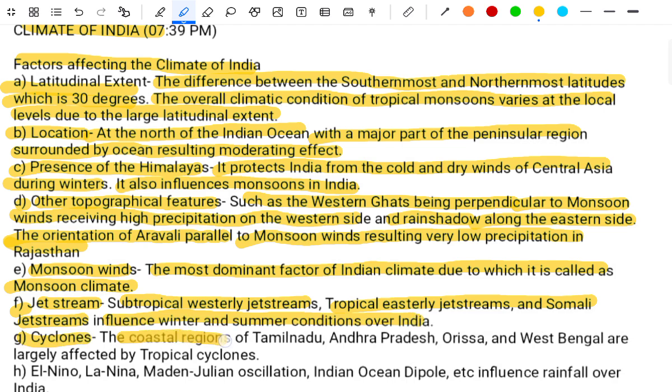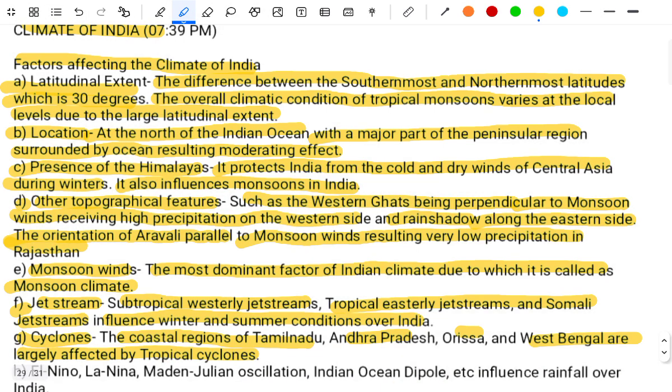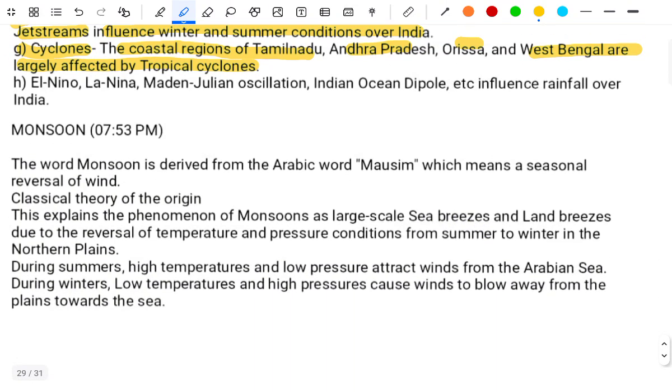The coastal regions of Tamil Nadu, Andhra Pradesh, Odisha, and West Bengal are largely affected by tropical cyclones. H, El Nino, La Nina, Madden-Julian Oscillation, and the Indian Ocean Dipole influence the rainfall over India.